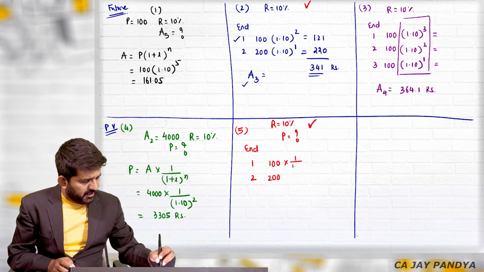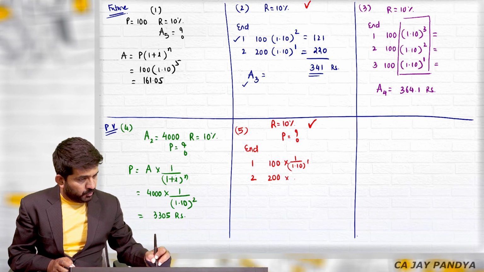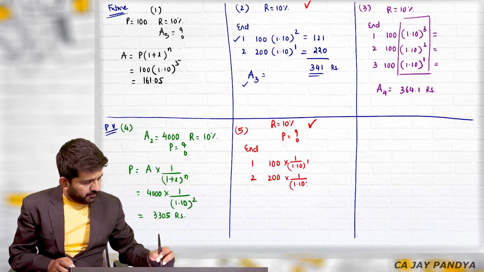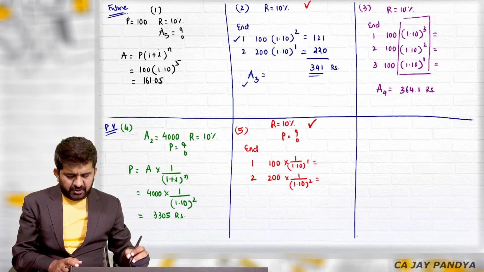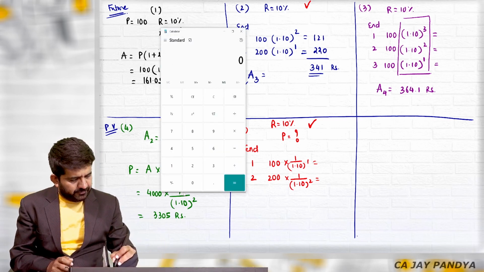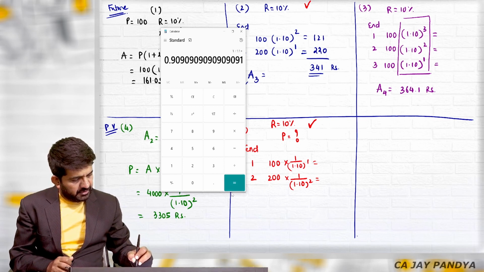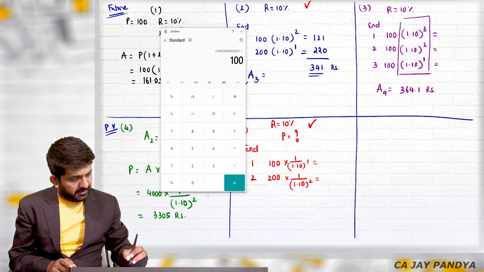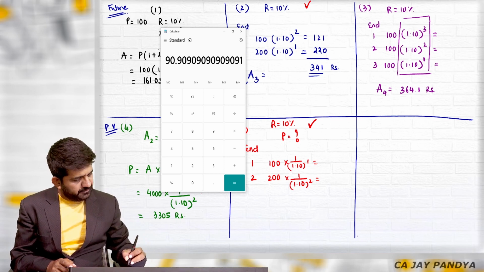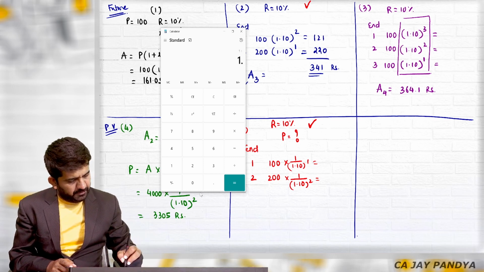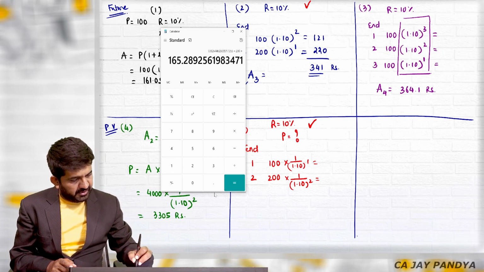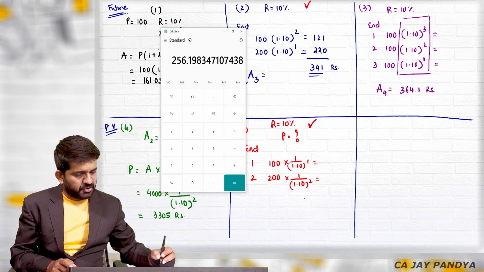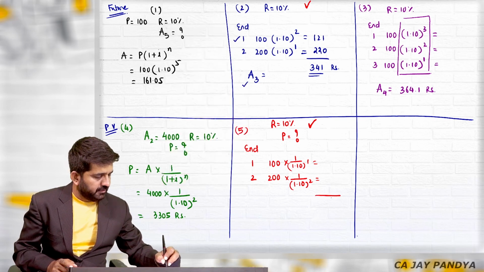This will be 1 divided by 1.10 raised to 1. This is 1 divided by 1.10 raised to 2. How to find out this answer? You can do it on the calculator: 1 divided by 1.1, M plus, multiplied by 100, M plus; 1 divided by 1.1 multiplied by 200, M plus. MRC is your answer, which is 256.19.